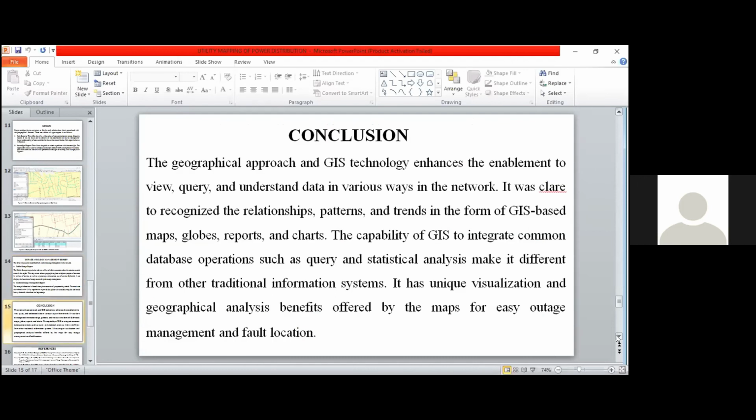The geographical approach and GIS technology understand data in various ways in the network. It helps to recognize the relationship, the pattern, and the trend in the form of GIS-based maps, globes, reports, and charts. It integrates common database operations such as query and statistical analysis, which makes it different from other traditional information systems. The analysis benefit offers the highest method in helping to keep outages at a minimum.